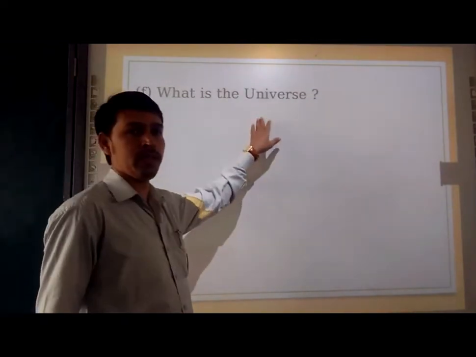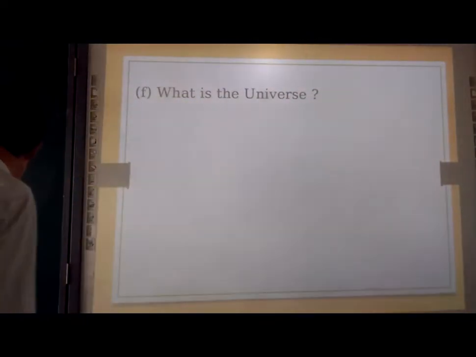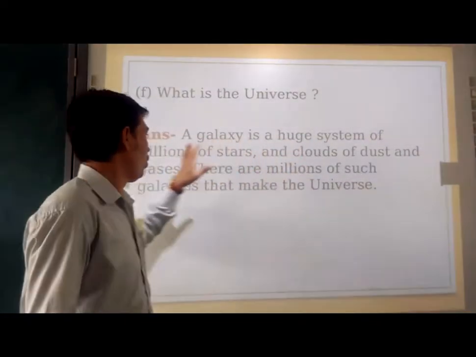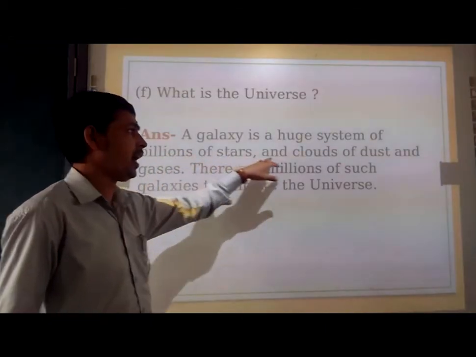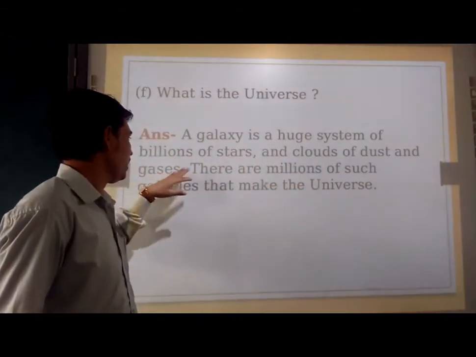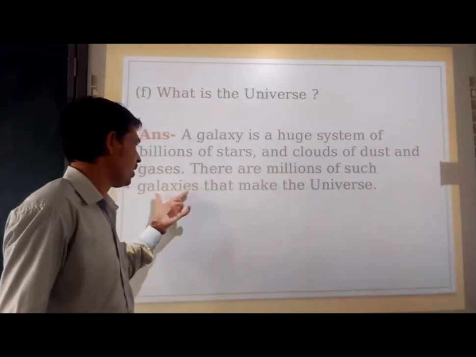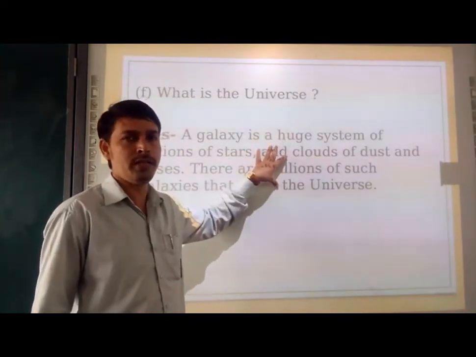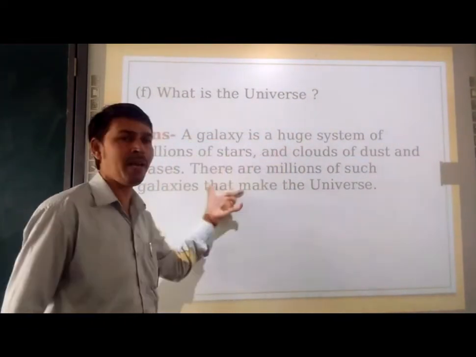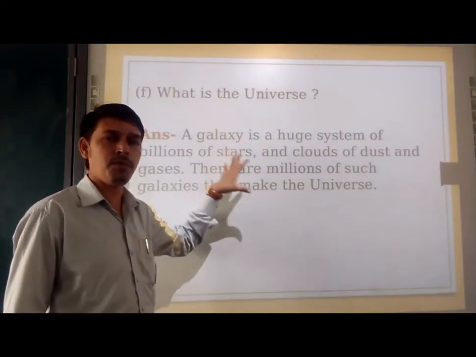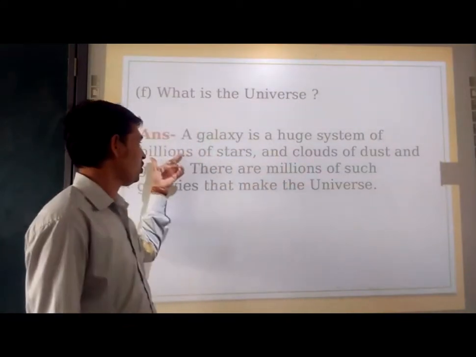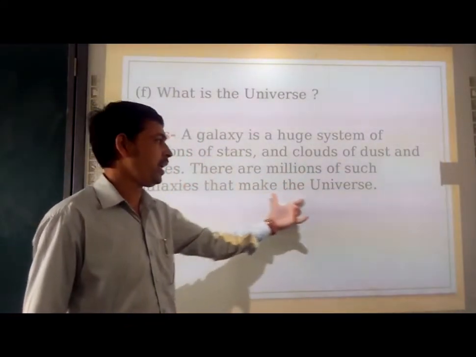Next, what is the universe? So we are going to have the answer now. A galaxy is a huge system of billions of stars and clouds of dust and gases. There are millions of such galaxies that make the universe. That I have taken from the textbook only. So in the textbook also you will get the same language. By reading this, you have to frame your own answer about what the universe is. That billions of such galaxies are making the universe.